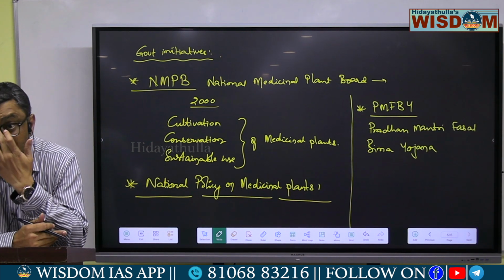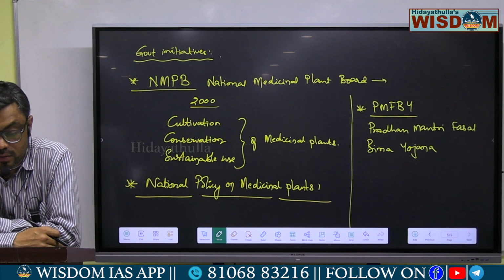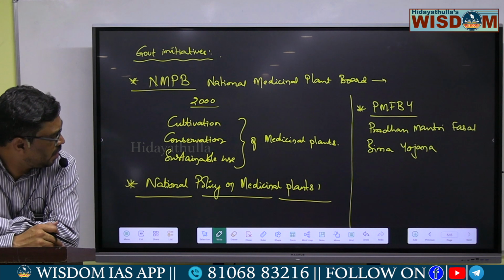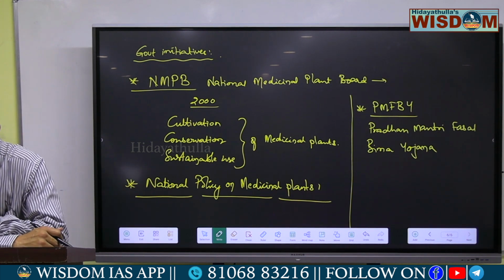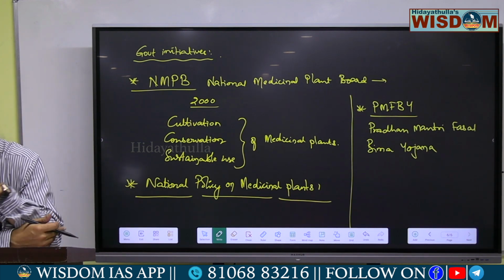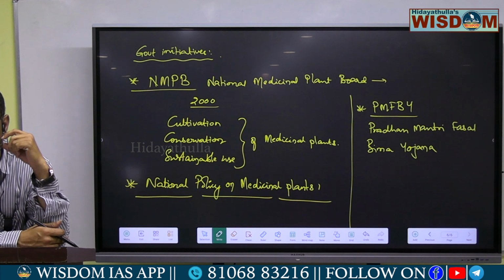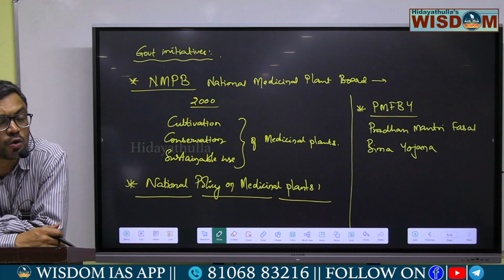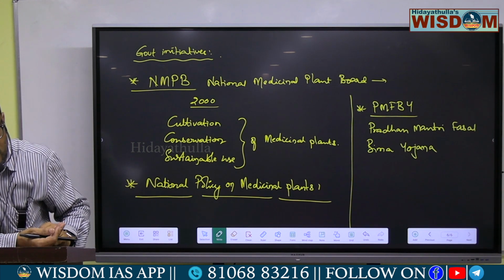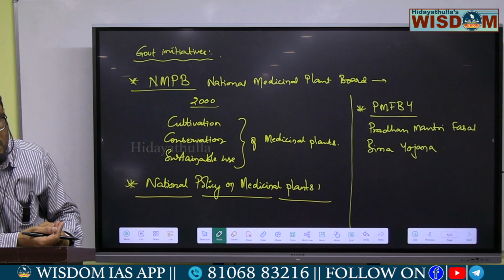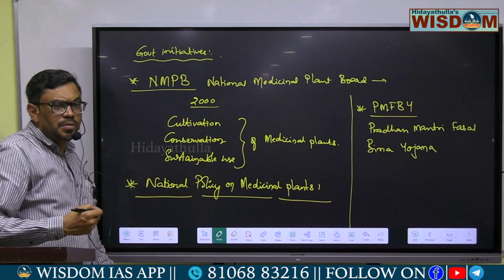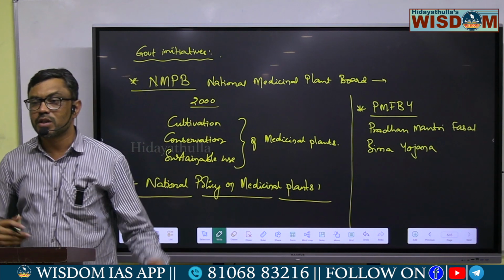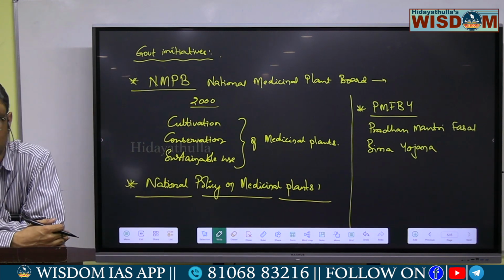This scheme provides insurance coverage to the farmers who are growing these medicinal plants, and helps to mitigate crop losses. This is the aim of this scheme.